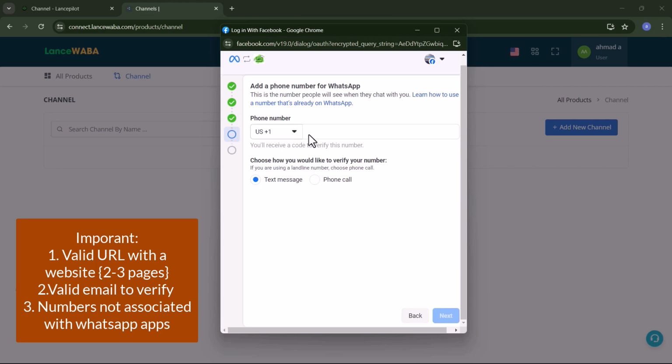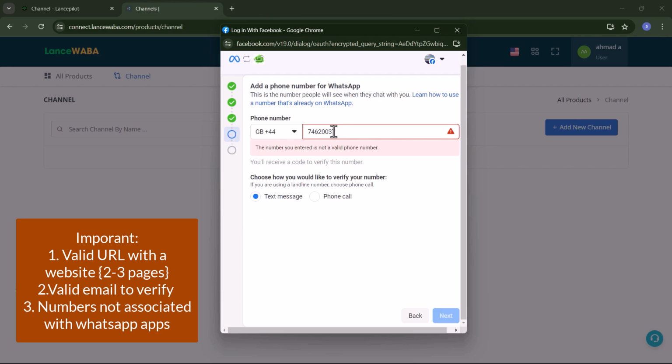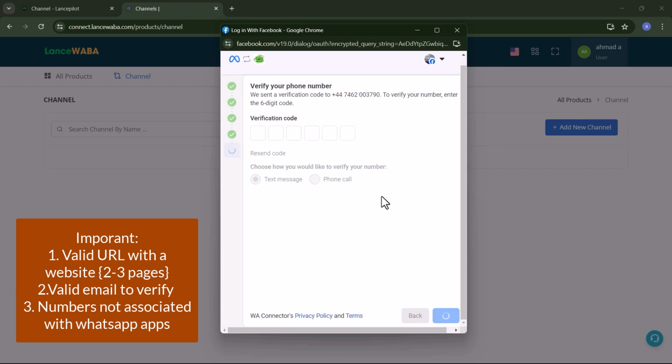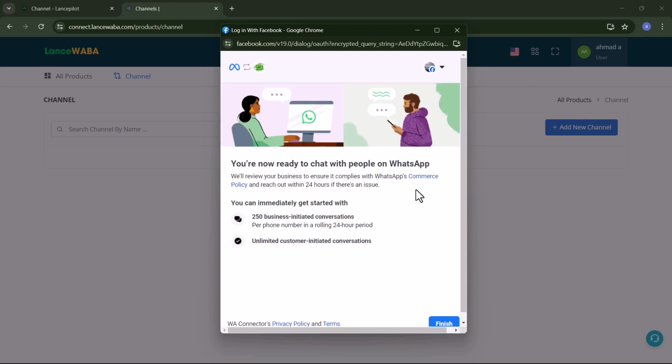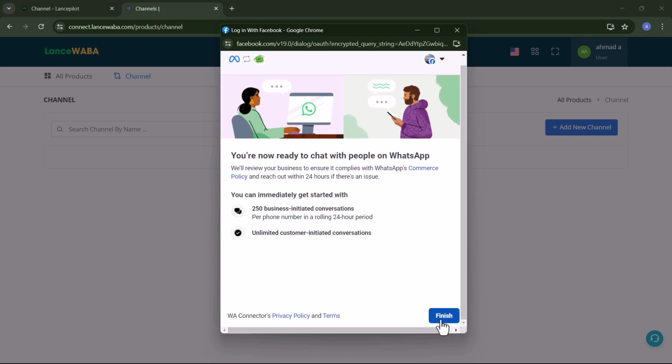Now you need to put your number here and you need to verify it. Please note, you should always use a fresh new number which is not associated with any WhatsApp app or WhatsApp business app. So let me just add a number. Once you receive the OTP, you need to type it here. Then click Next. Your number has been successfully connected. Click Finish.